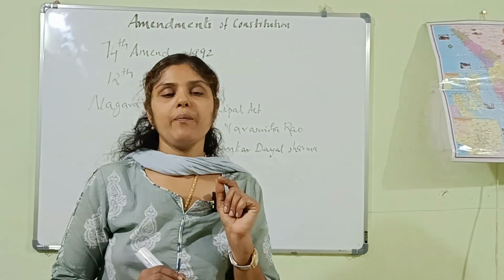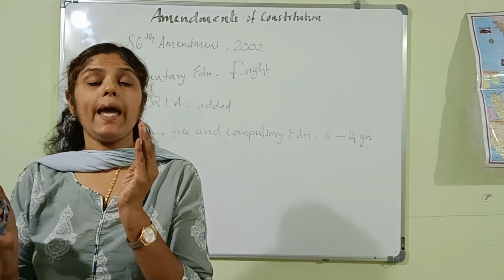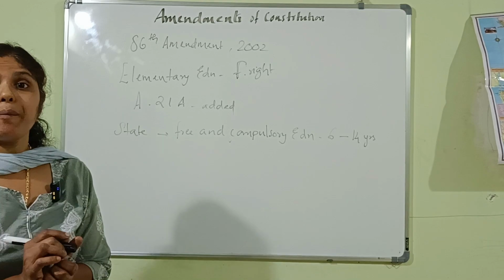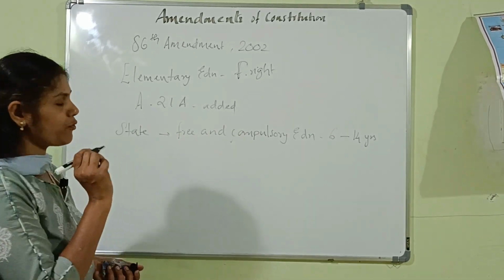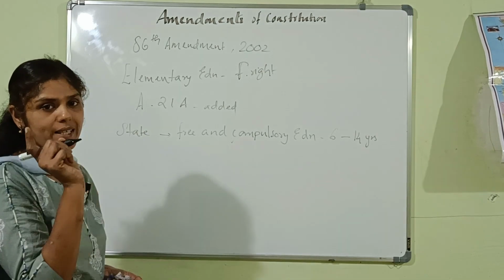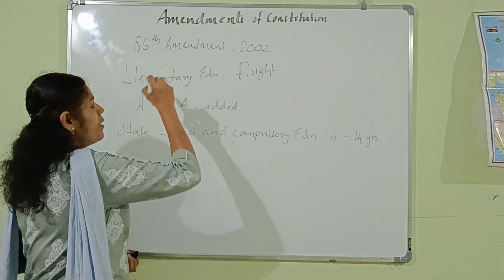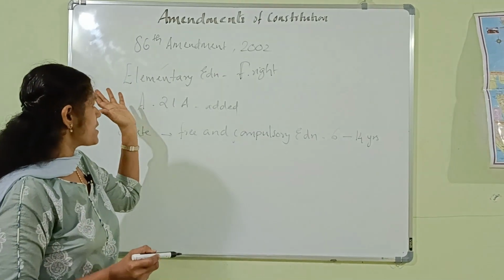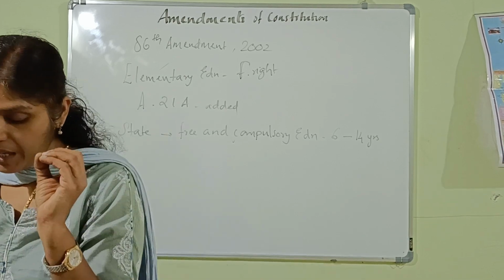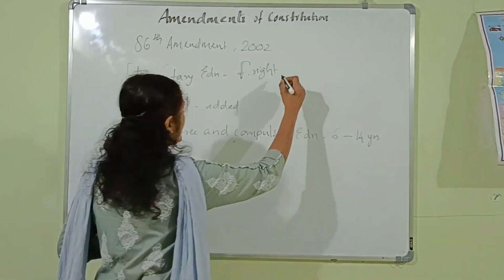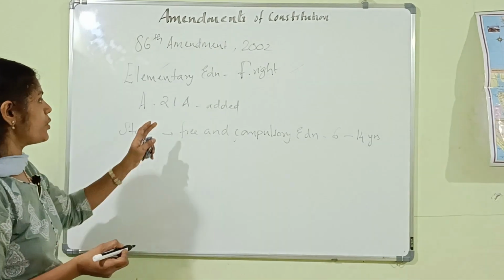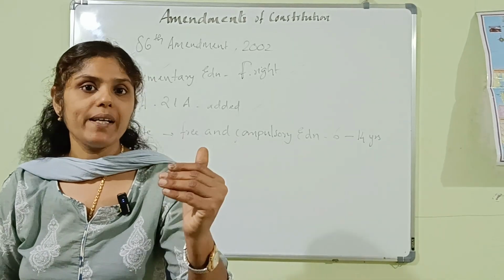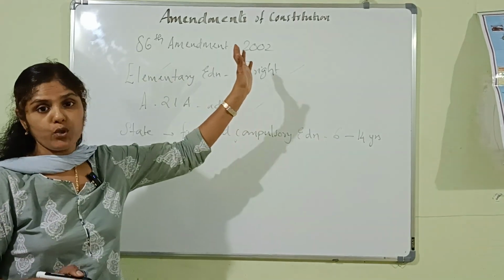So, note these points. Next, move to the next amendment, the 86th Amendment Act of 2002, which is a very important Amendment Act. As per this Amendment Act, the first point you have to look at is that elementary education was considered as a fundamental right, and a new article, Article 21A, was added to the Indian Constitution.